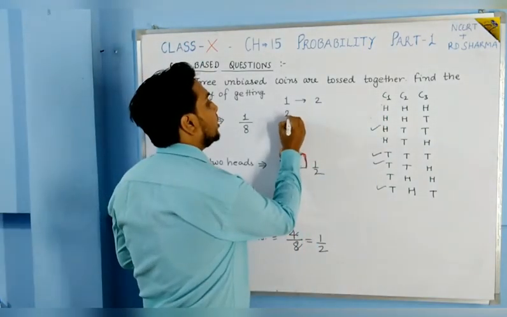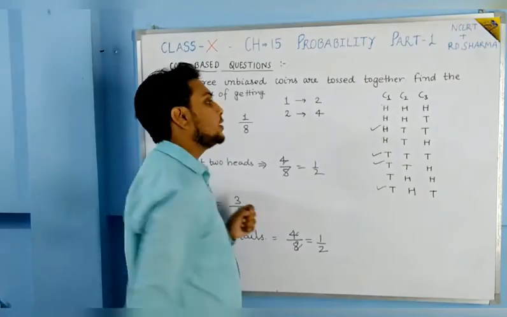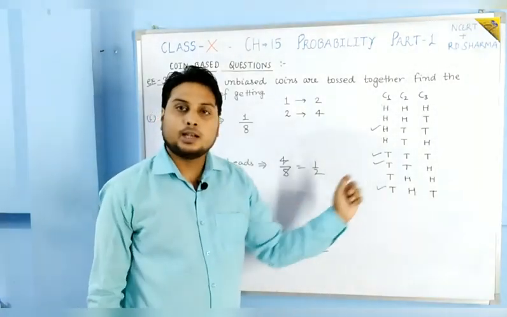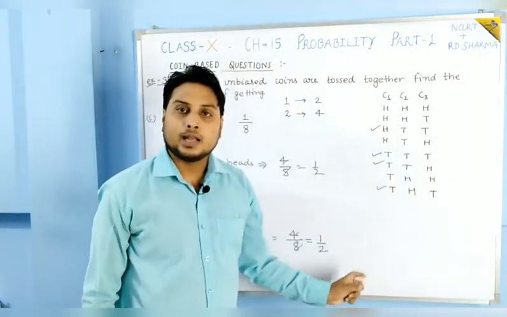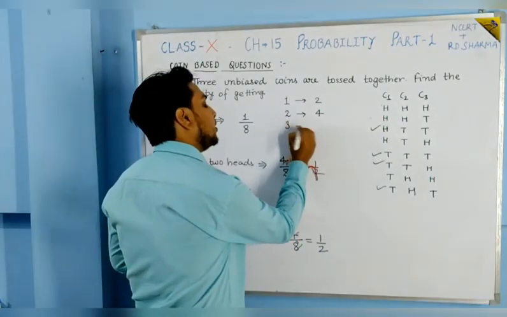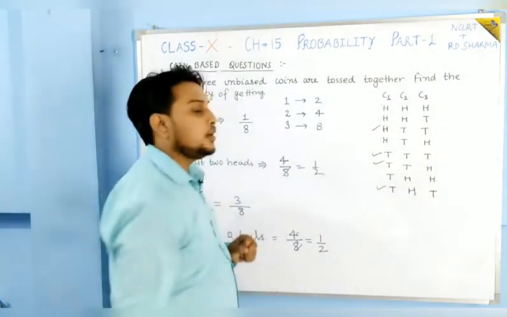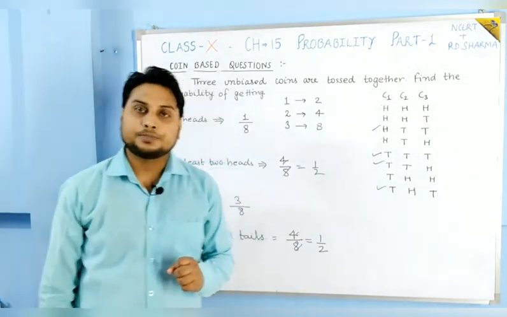When two coins were tossed, we had a total of 4 results: head tail, tail head, tail tail, head head. I have told you that. And when 3 coins are tossed, total 8 results we are getting.